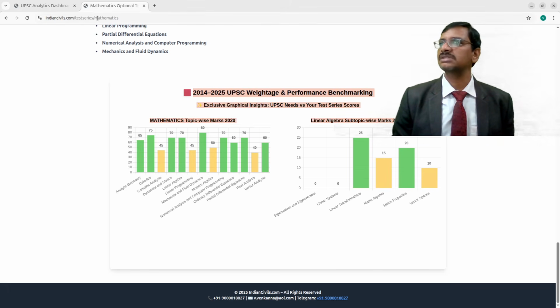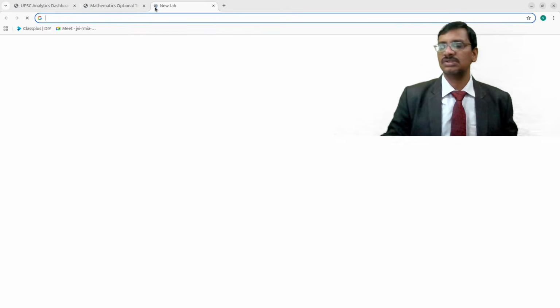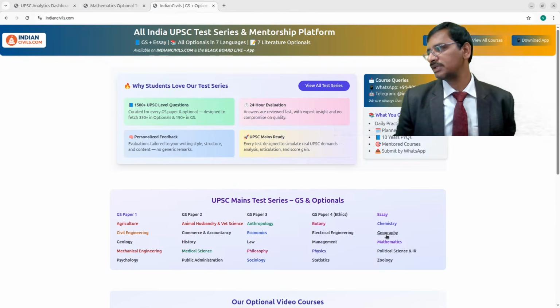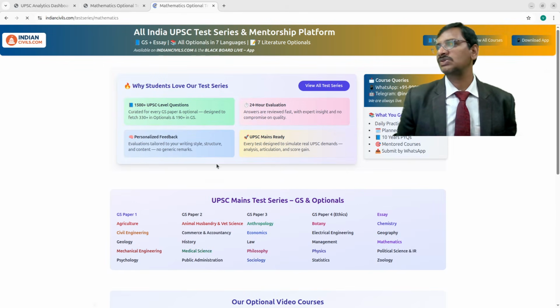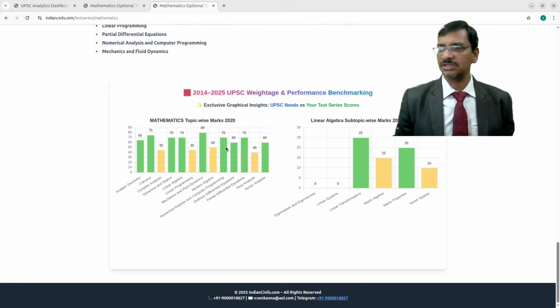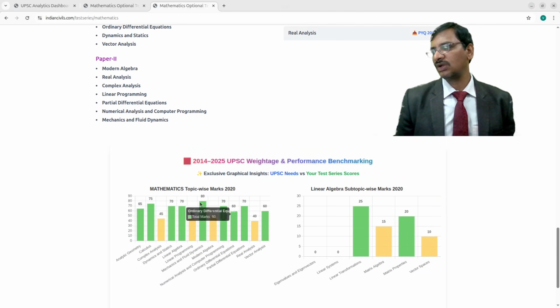And see this, to give you a reference for other students, this is an open page, this is the IndianCivils test series mathematics page. So you just go to IndianCivils.com, and then from the home page you just click on mathematics, and you will be landing on this particular page. And here at the bottom, if you see, I have given the graph for 2020.